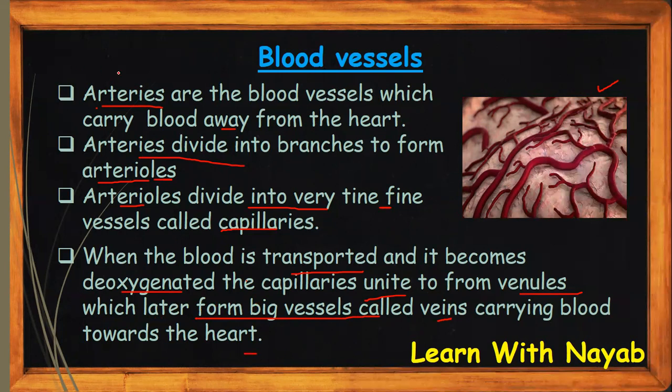Arteries carry blood away from the heart, but veins carry blood towards the heart. They don't carry the blood away from the heart. The venules are just like arterioles. Arterioles divide into capillaries, and then capillaries unite into venules. So these are the blood vessels: arteries, arterioles, capillaries, venules, and veins.